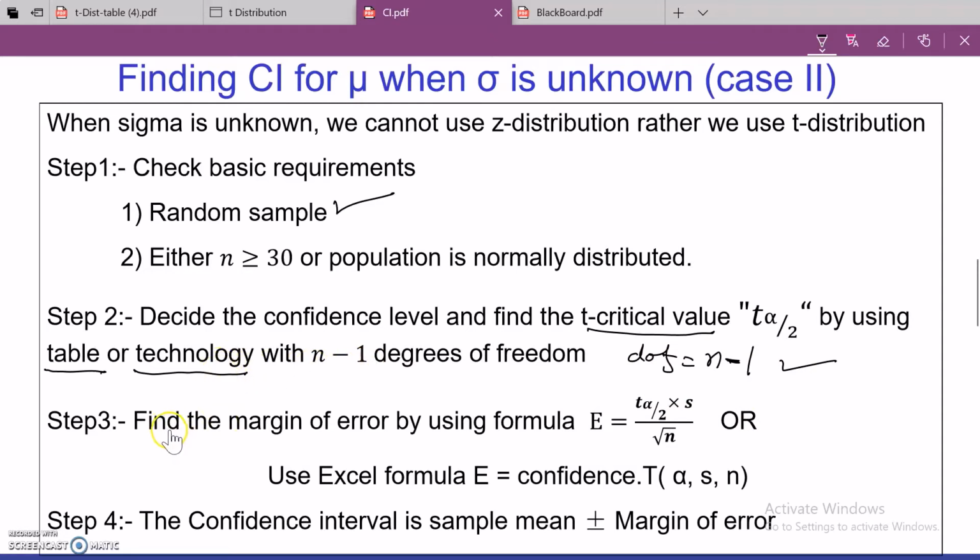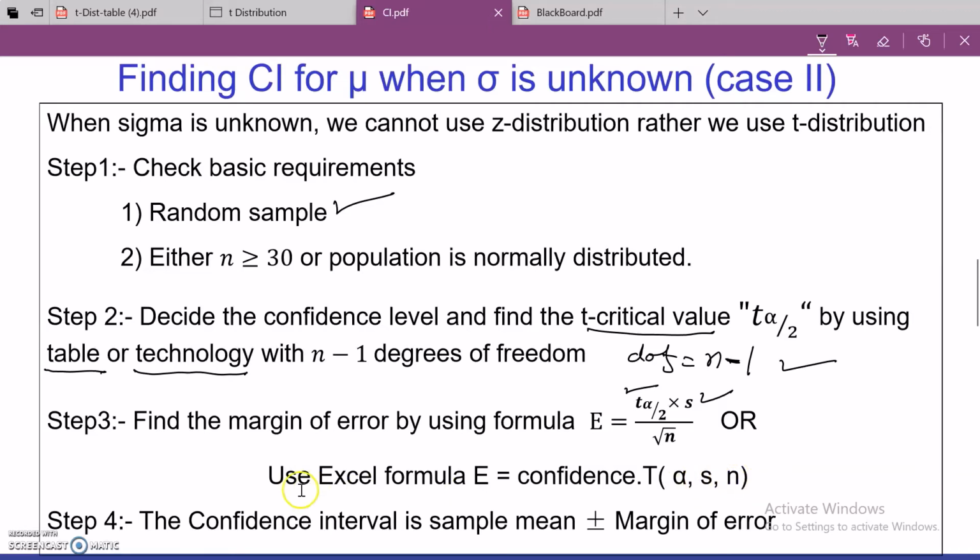In step 3, we find the margin of error by using this formula. E is equal to t alpha by 2, the t critical value which we already found, multiplied by the sample standard deviation and divided by the square root of the sample size, right? Or if you are not happy with all this hand computation, then you can also use an Excel formula. The margin of error can be found directly by using the formula CONFIDENCE.T with the significance level, the sample standard deviation, and the sample size.